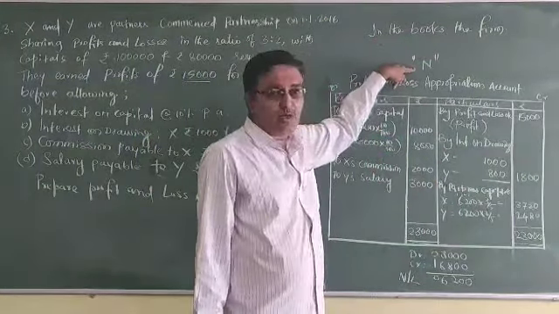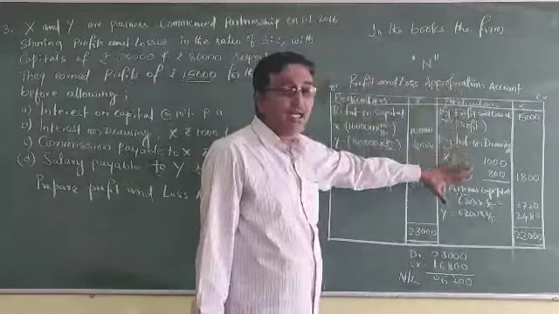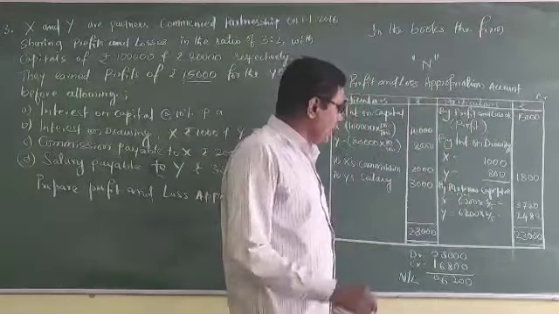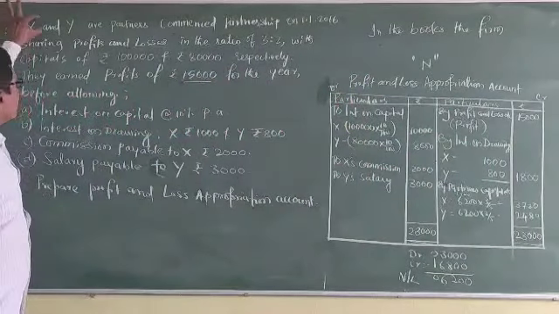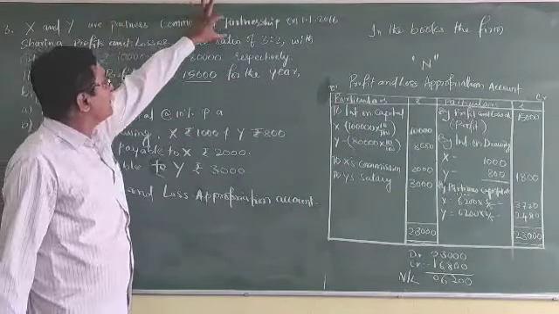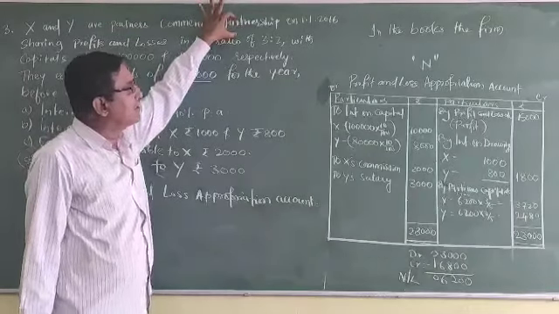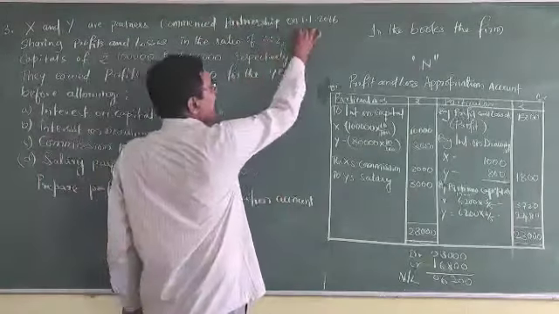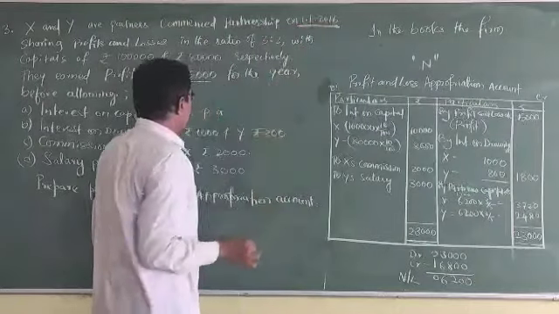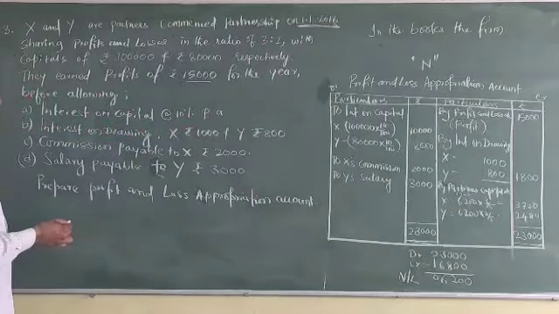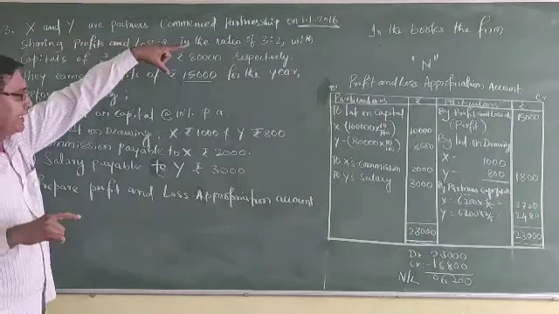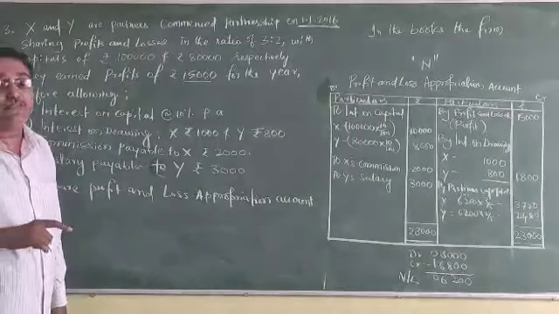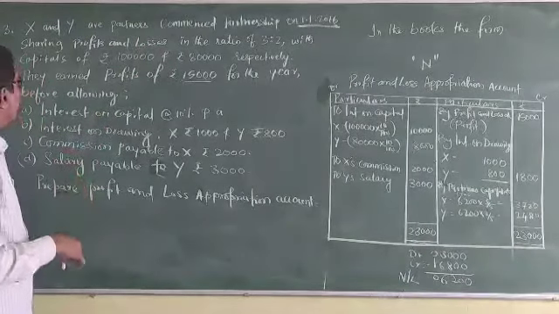So apply the nominal account rules and record all the transactions. Here X and Y are partners. They commenced a partnership, and a partnership is a business. It is a calendar year. The date given is 1/1/2016, and it ends on 31st December 2016. This is a calendar year.